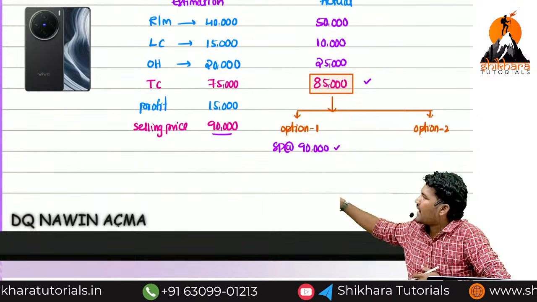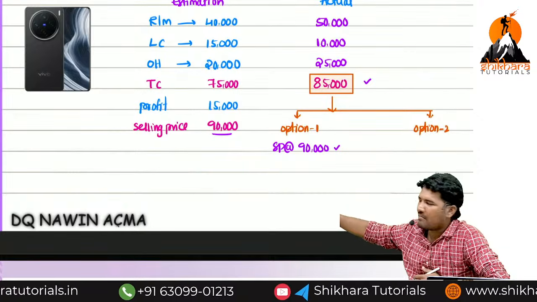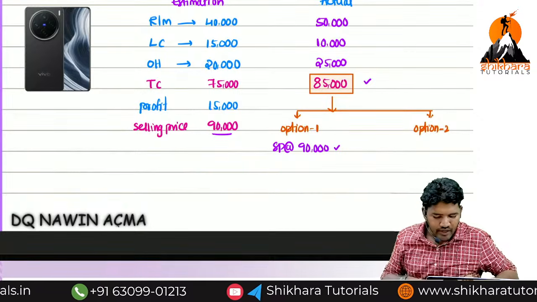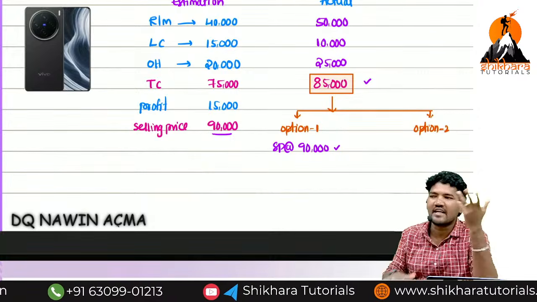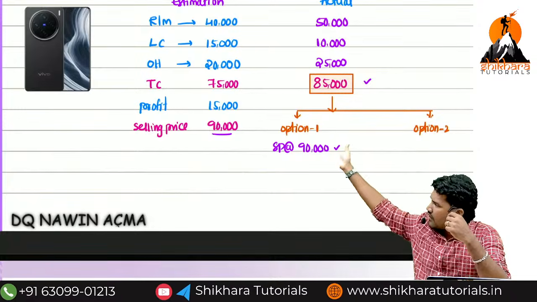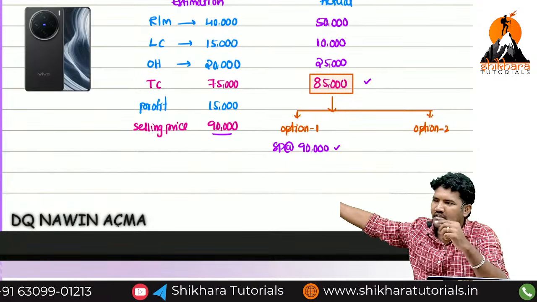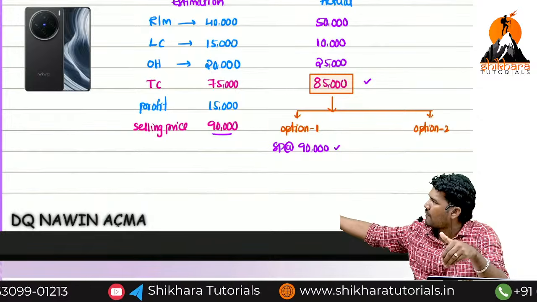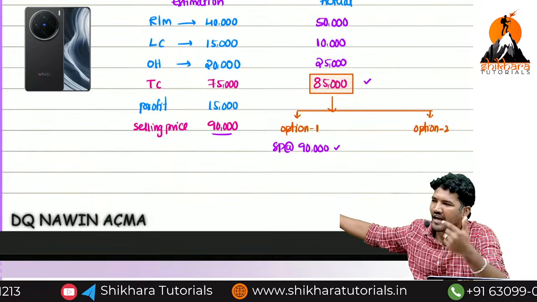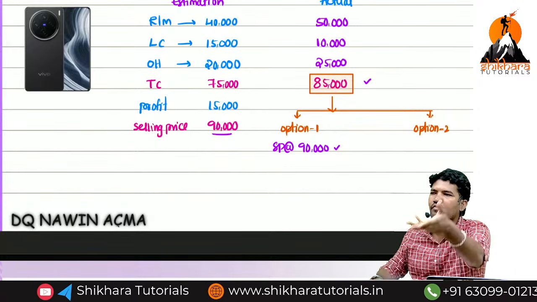5,000. The planned profit is 15,000, but the actual profit is only 5,000. Now question, sir, why are you not changing the selling price? Go with the cost structure: 85,000 plus profit 15,000 only. What will the selling price be? 85,000 plus 15,000, 1 lakh. Sold that commodity for 1 lakh in the market.